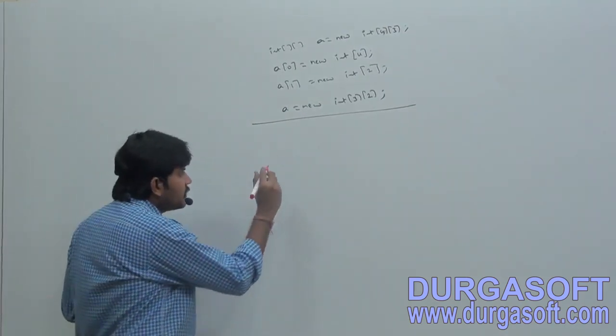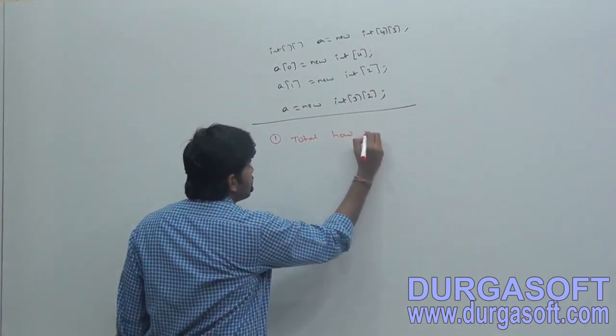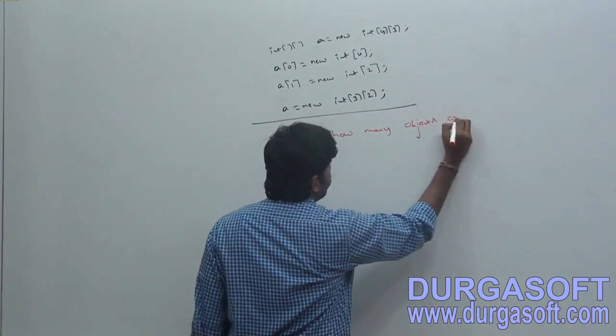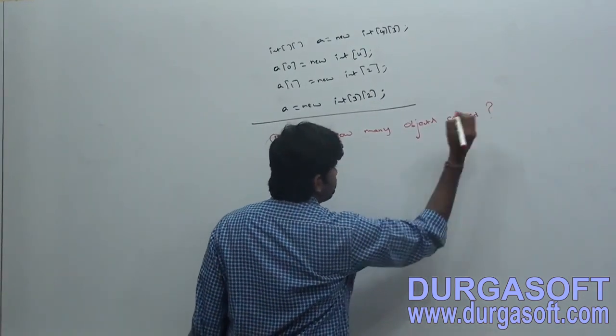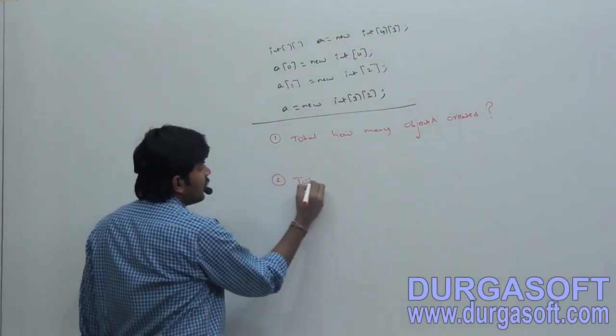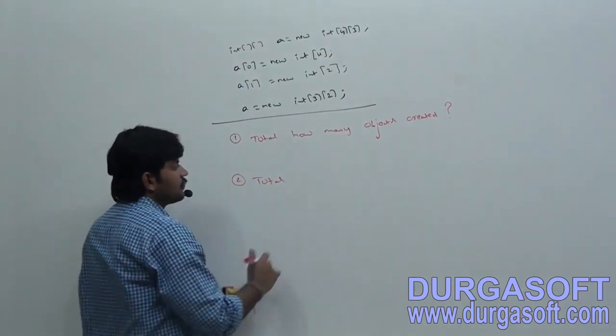Now my first question is, total how many objects are created? And total how many objects are eligible for garbage collection?